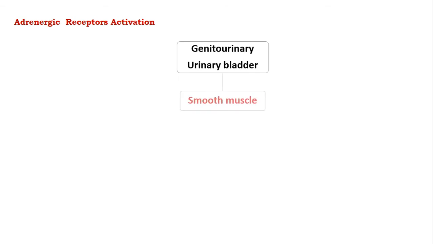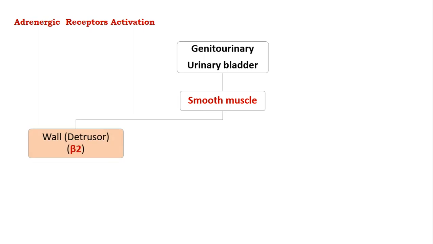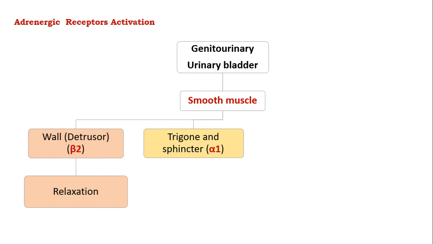With respect to the genitourinary system, that is the urinary bladder, the smooth muscles present in the urinary bladder get relaxed on activation of the beta 2 receptors present in the detrusor muscles, whereas on the trigone and the sphincter, due to the activation of alpha 1 receptor, the trigone as well as the sphincters get contracted.